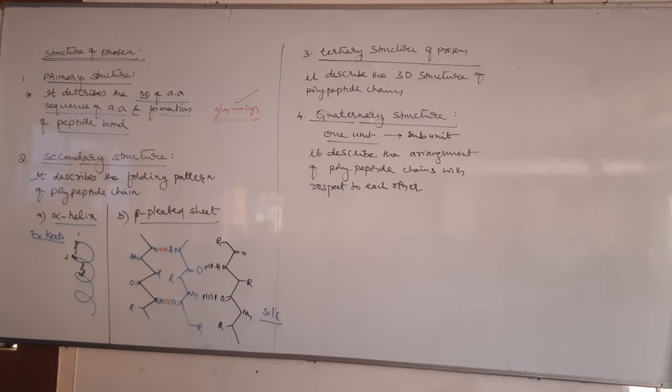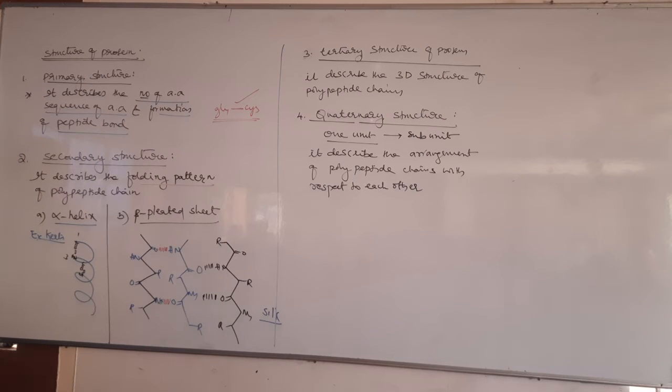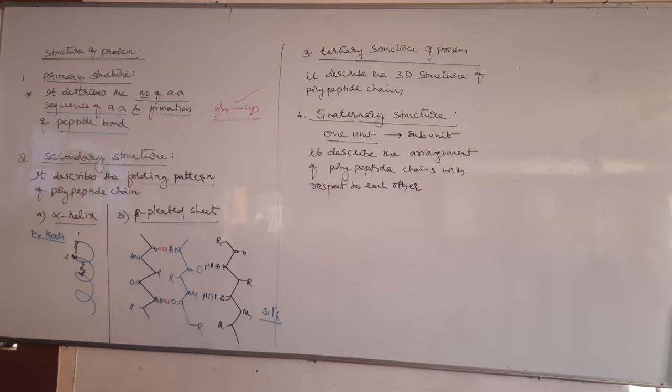Next is secondary structure. Secondary structure describes the folding pattern. So how is the polypeptide chain folding? It explains the folding pattern of the polypeptide chain. Based on the folding pattern, secondary structure is again classified into 2 types: alpha helix and beta pleated sheet. So what happens in alpha helix?